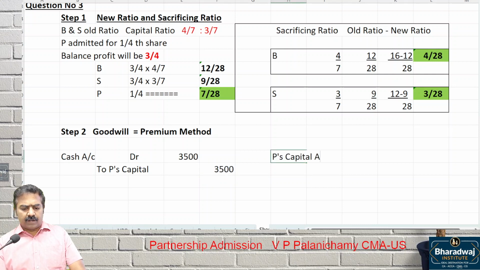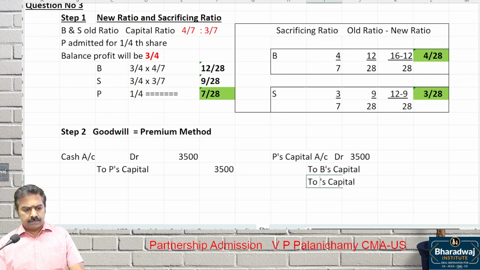P's capital account debit 3,500 to B's capital and S's capital, in the sacrificing ratio 4:3.